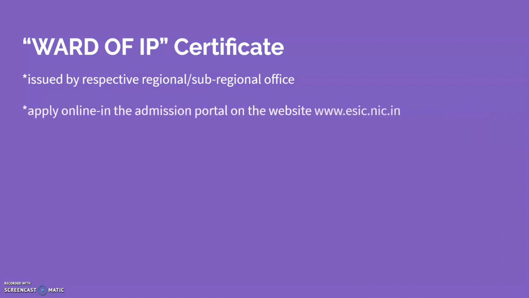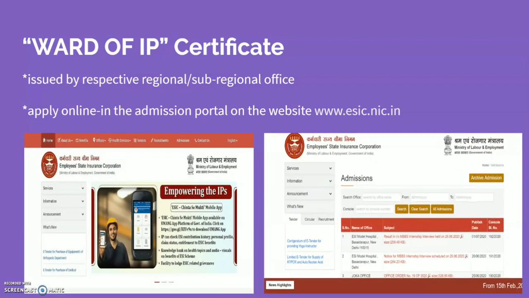In this, the application is done on the ESIC website, www.esic.nic.in. In the main website you can see the admissions portal. You must click that and you will be taken to the admission portal. In the admission portal you will see a student link. That will be published later. At present there is no active student link.